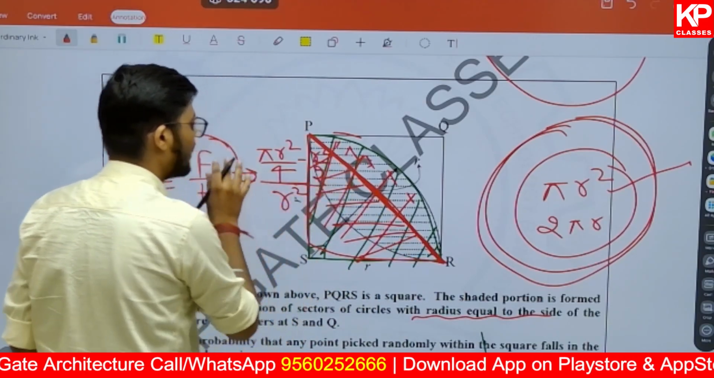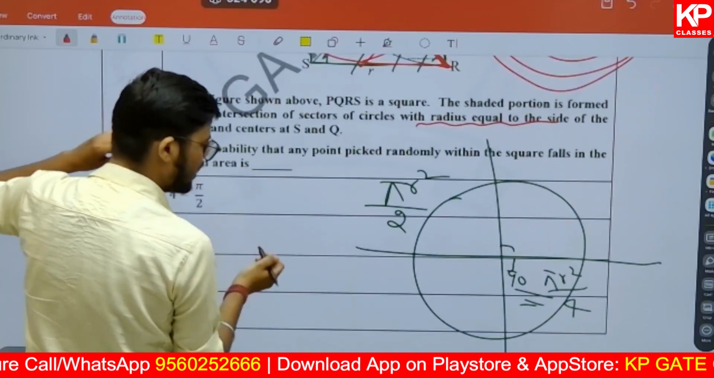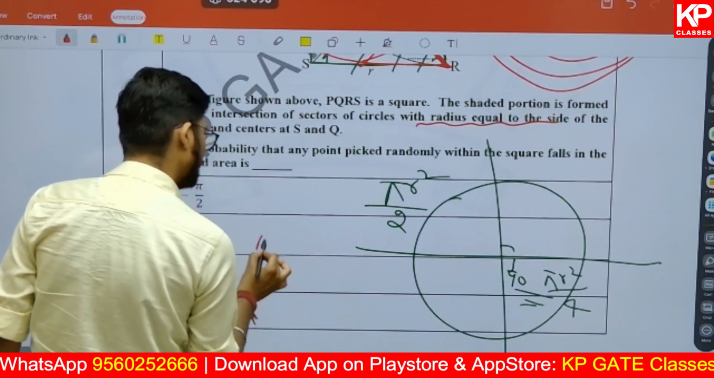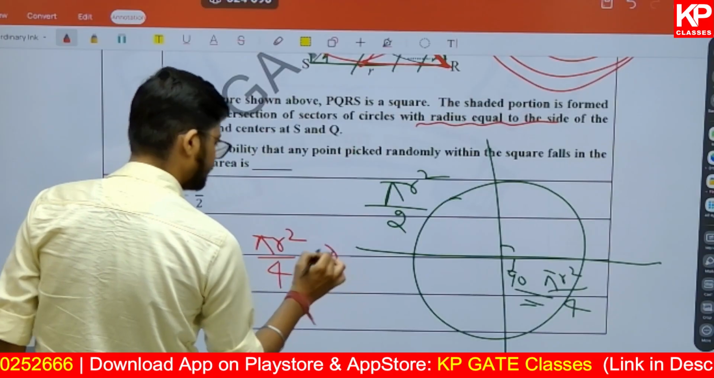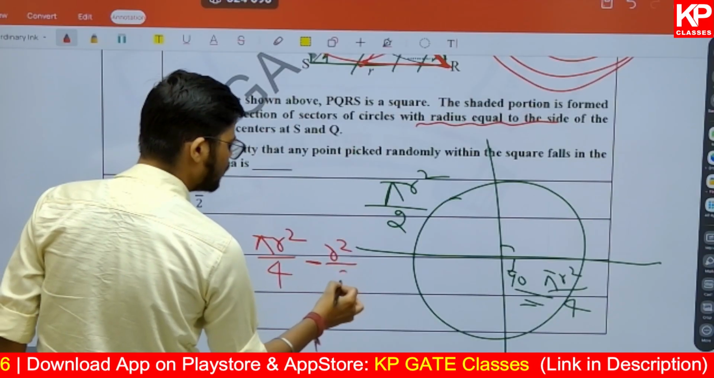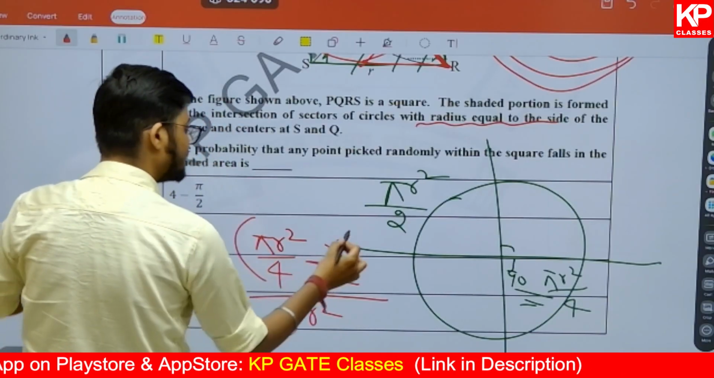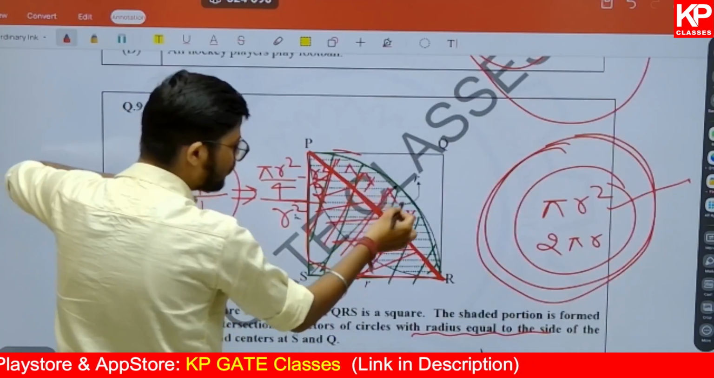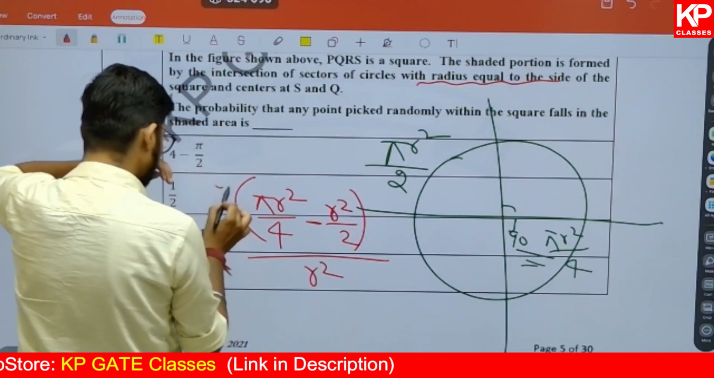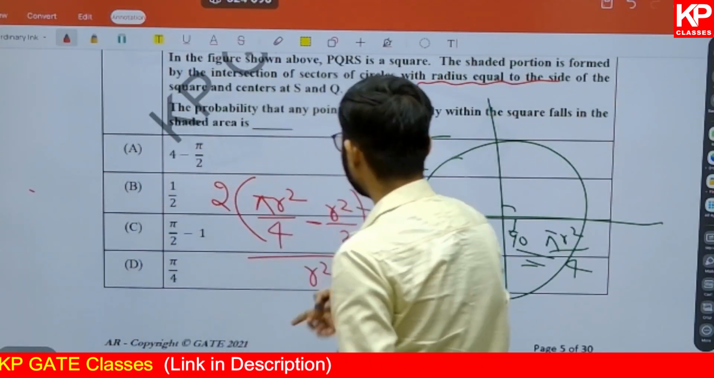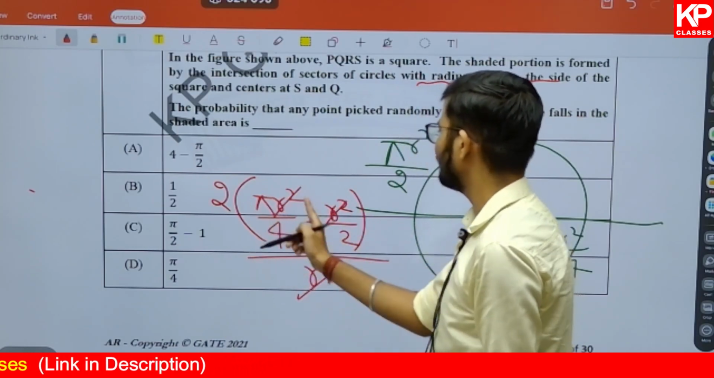R square by 2. Again I am going to write it so that you can understand it in a better manner. The area of this part is going to be pi r square by 4, and then minus r square by 2, divided by total r square, and this is the area of this part only. But we need to calculate this part also, and that can be similarly calculated. So here I have multiplied it by 2, and once you solve it, you'll be getting the answer: r square is balanced, and 2 will be multiplied.